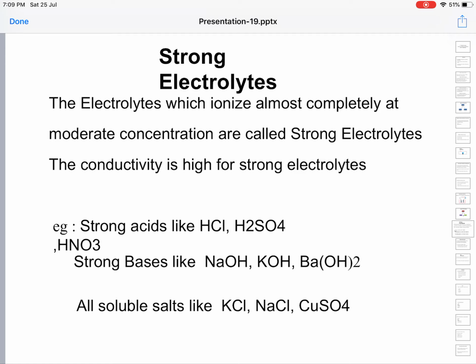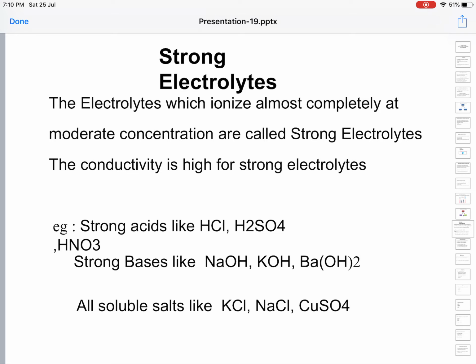Let us see the examples of strong electrolytes. Strong acids like hydrochloric acid, H2SO4, and HNO3 are all strong acids. They ionize almost completely when they are dissolved in water. They dissociate almost completely.